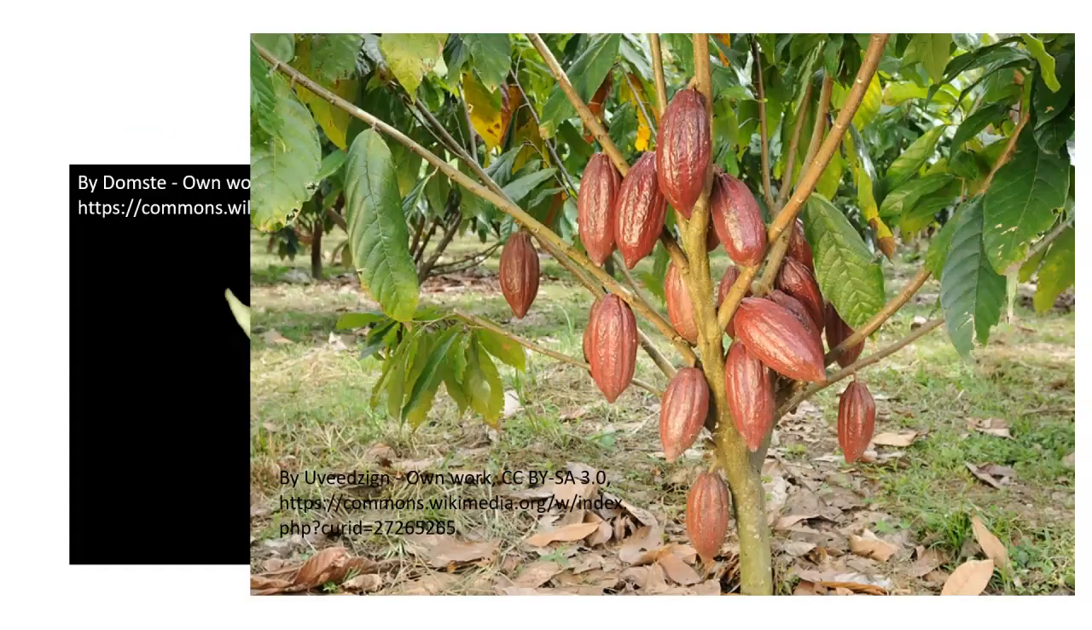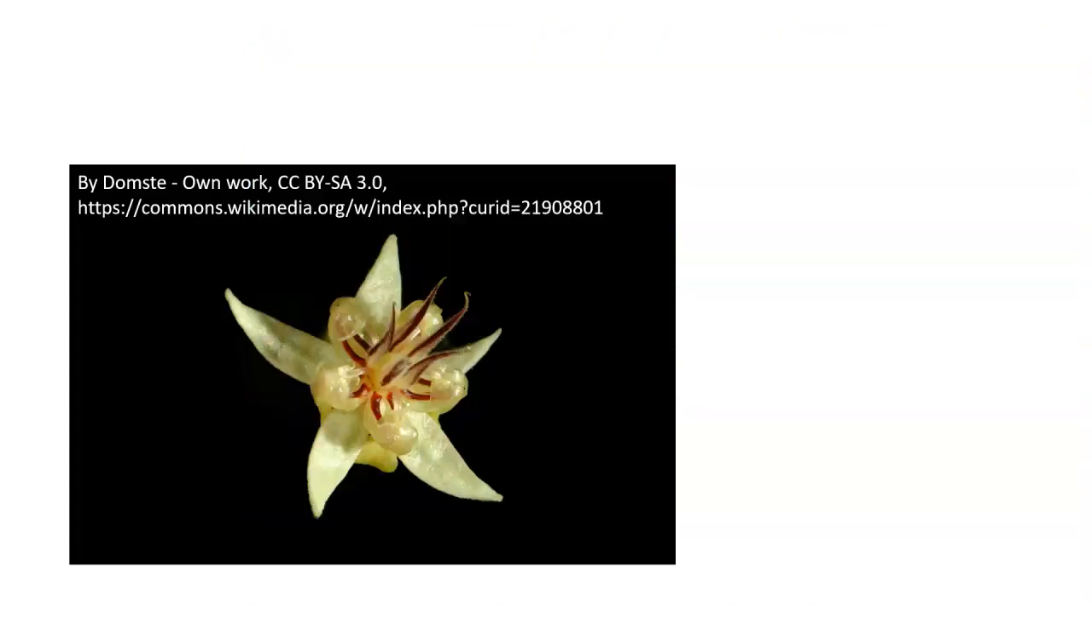The plant is a woody tropical tree that can reach a little more than 10 meters in height. The plant has relatively large leaves and produces flowers directly on the stem. These are very delicate, tiny flowers. They're no bigger than the eraser on a pencil. You can see this exquisite format. These are pollinated by a small fly.